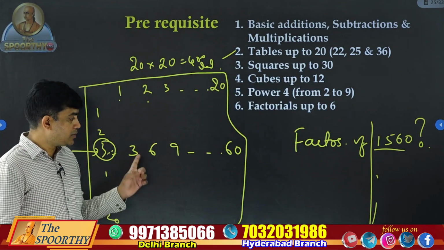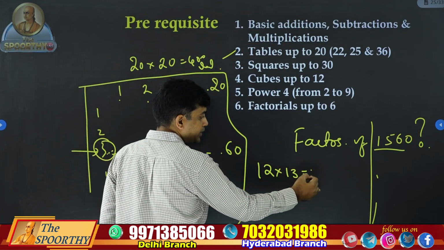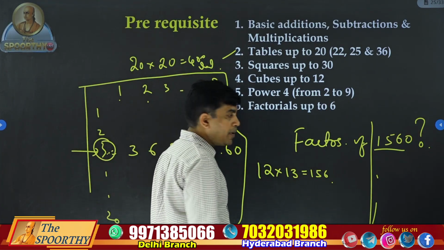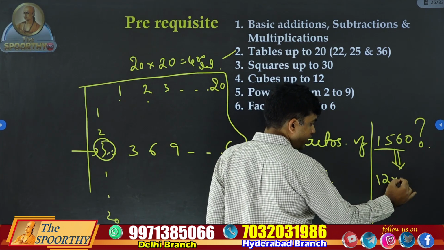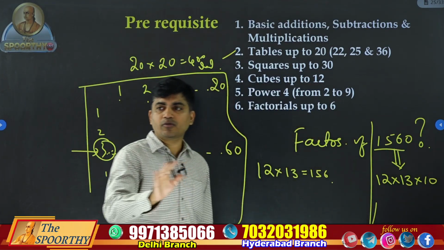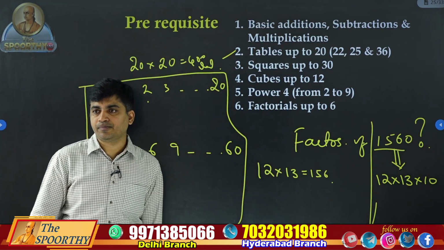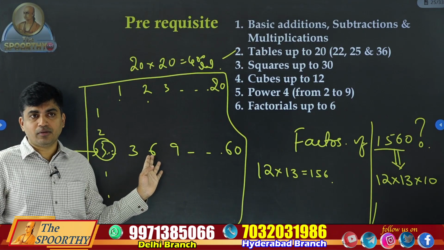But if you practice the tables, what is 12 into 13? 156. It means automatically you will get the idea that it is 12 into 13 into 10. Within 10 or 20 seconds, you will know all the factors. This way, the table is very useful.